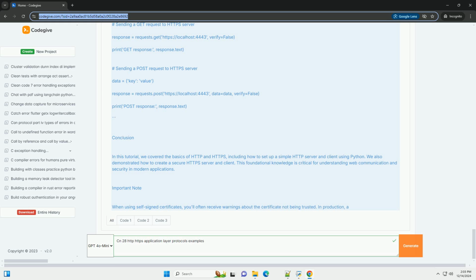Important note: when using self-signed certificates, you'll often receive warnings about the certificate not being trusted. In production, always use certificates signed by a trusted certificate authority, CA. Feel free to ask if you have any questions or need further examples.